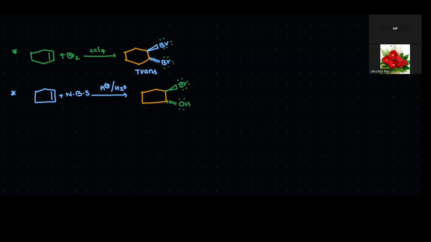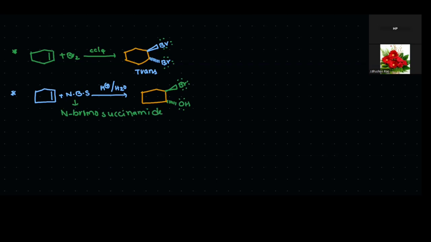Now, what happens here? Why NBS, what is it first? NBS is N-bromo succinamide. Okay, the name of this compound is N-bromo succinamide. In this N-bromo succinamide, first what happens? We will discuss in this.